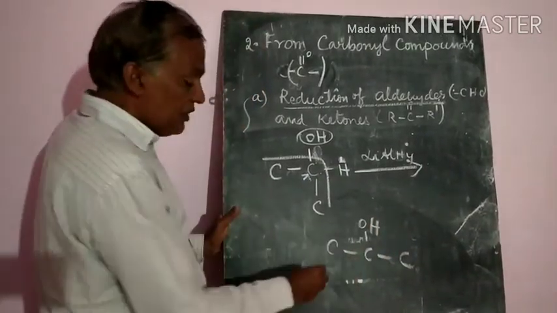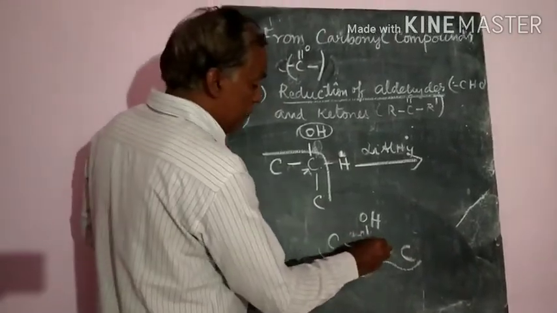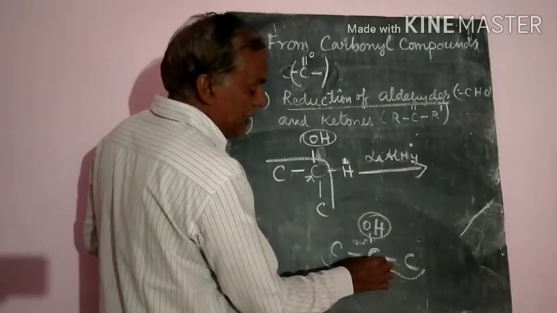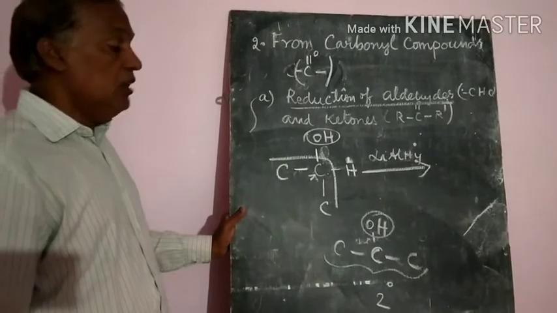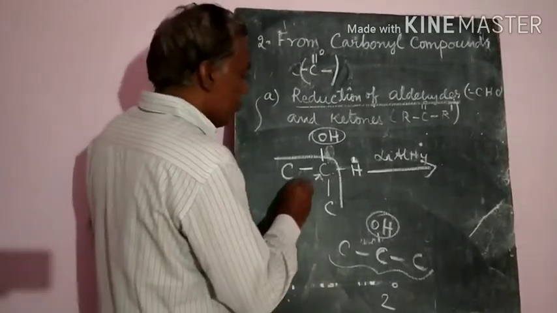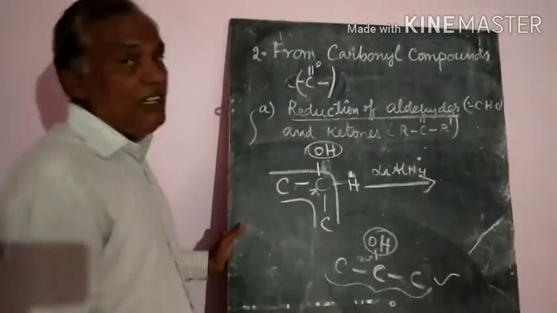This is also an alcohol, but since the carbon atom where the OH group is attached is the second carbon atom, it is a 2-degree alcohol, also called a secondary alcohol. So with ketones, what type of alcohol are you getting? Secondary alcohol.